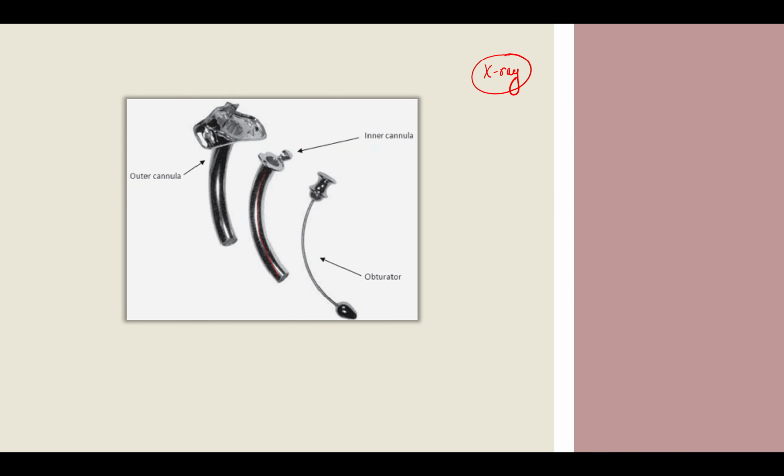But yes, clinically also I have to tell you, you can just keep your stethoscope and auscultate. So you will be able to hear the breath sounds, or you may hear some crepitation, and you will be able to know that yes, you are in the right position. Auscultate, or else do an x-ray, okay? So this is one other question that is asked. Okay. So yeah, this was the whole thing about the tube.